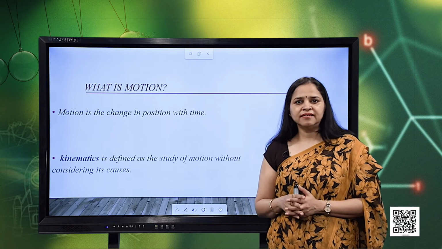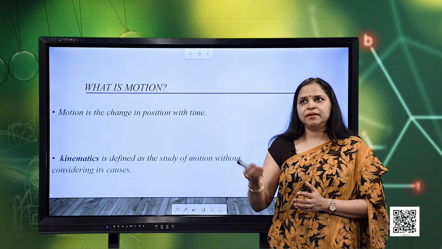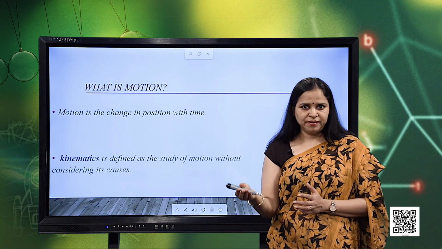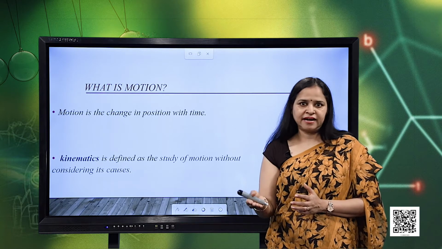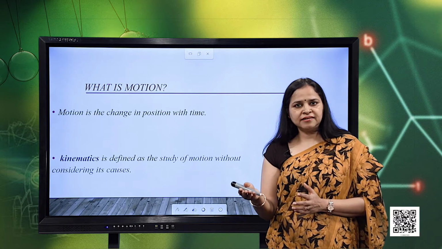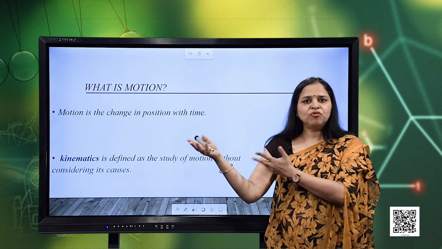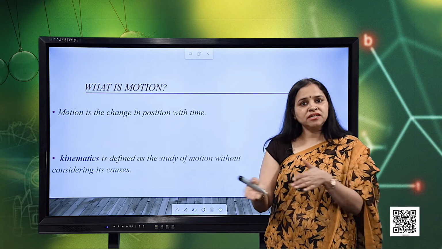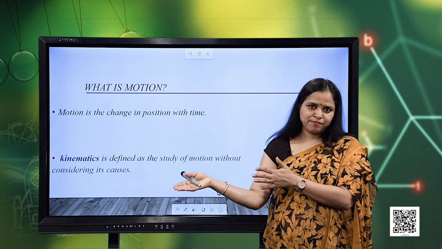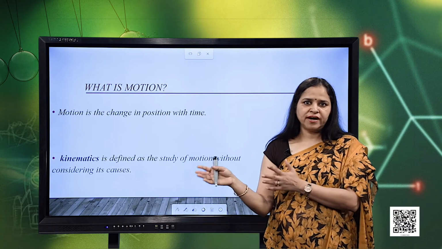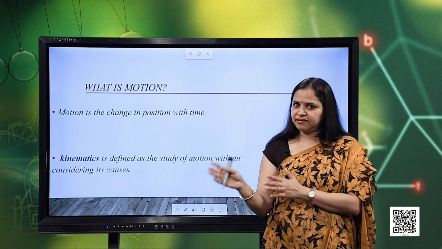For example, consider the apple falling from the tree. What is the path of the apple when it falls from the tree? It is a straight line path. Similarly, suppose a train is moving on a straight track. It is the motion of the train along the straight path. So, in this chapter we are just going to consider the motion along the straight line.